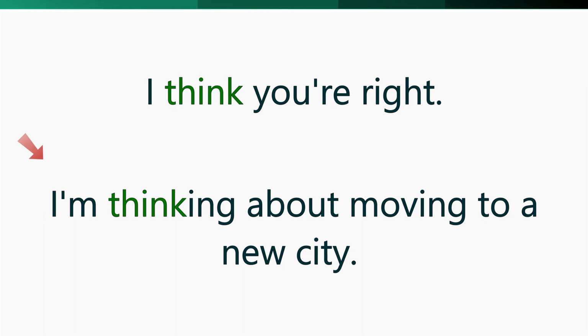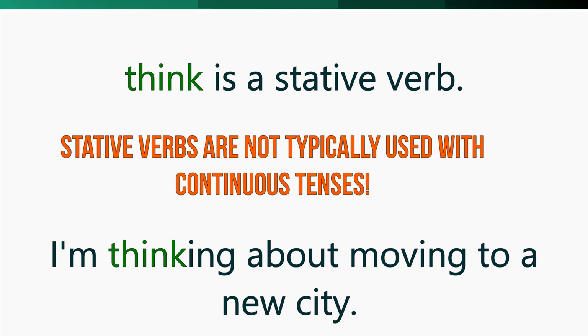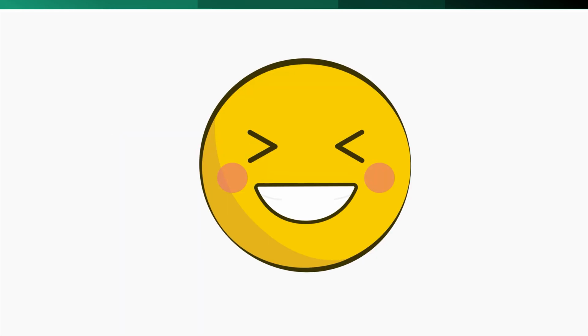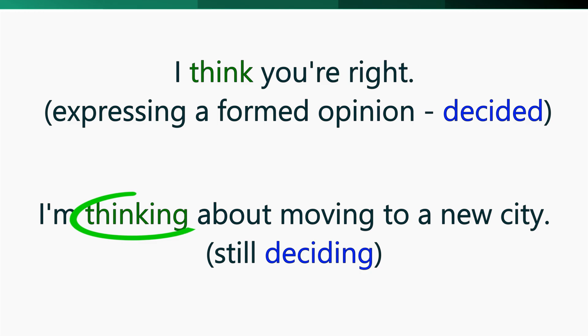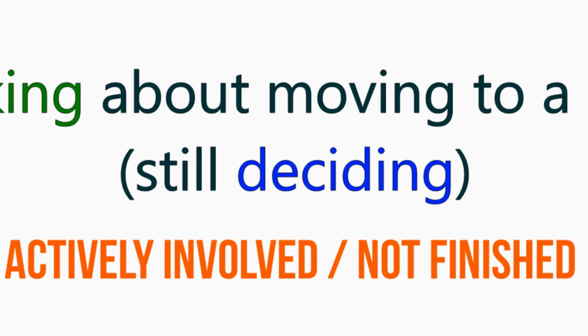What do you think of the second one? Is that sentence correct? We know the verb think is a stative verb, and stative verbs are not typically used with continuous tenses. Is that what you're thinking? You're right. However, the verb think here is not simply an already formed idea or a passive process. Rather, it's something in which the subject is actively involved and is not finished.